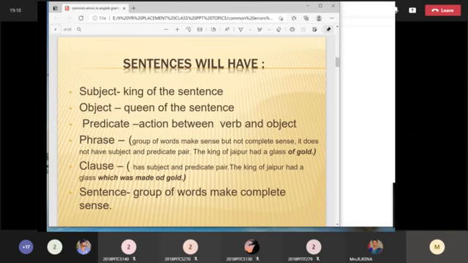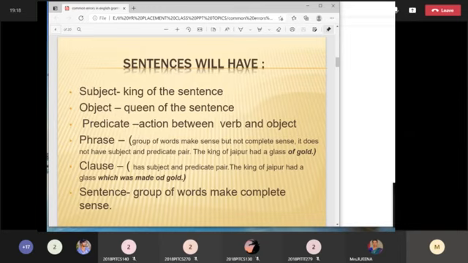So first we'll know what the subject is, the king of the sentence. It may be a noun, the name of something. It is called the king of the sentence because the subject will be doing something in active voice. And the object is considered the queen of the sentence, because something is done to the object. Just to remember, you can remember it like this. And the predicate is nothing but the verb and object. So this is what the sentence is.